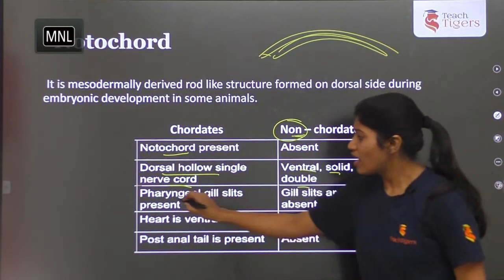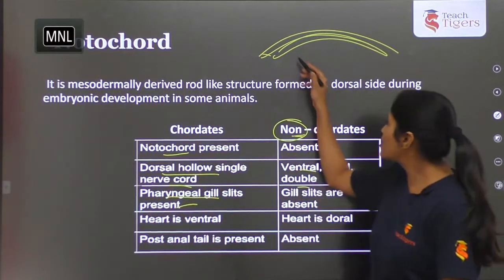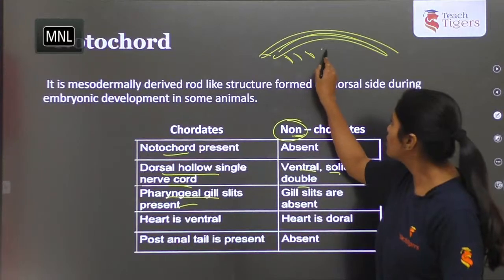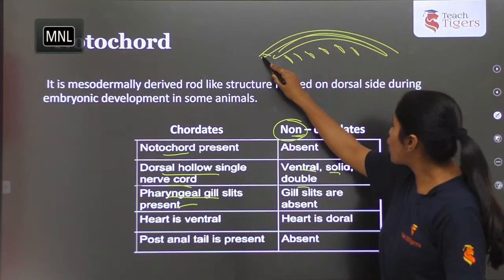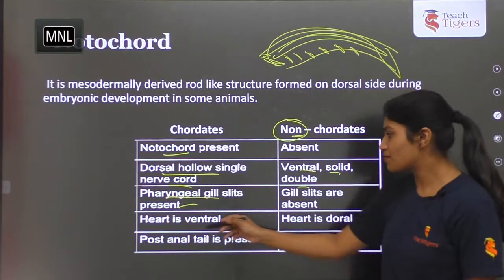Understood? Here pharyngeal gill slits are present. This is one of the chordate characters. Pharyngeal gill slits, which I have just given as the example for the chordate. So pharyngeal gill slits present.